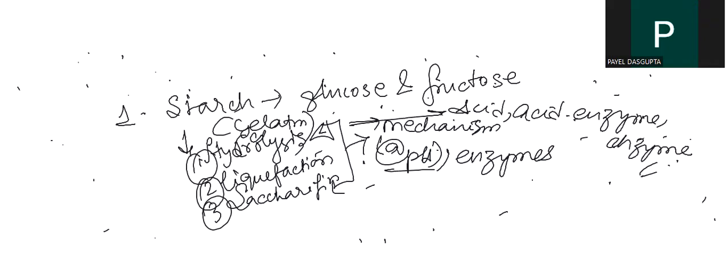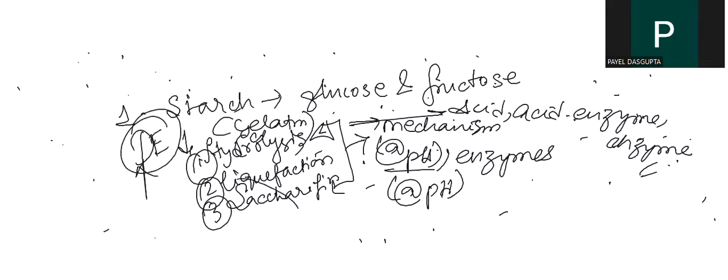Then, what are the enzymes responsible for liquefaction? Same with saccharification: what are the time and temperature constraints? And the main thing, what is dextrose equivalent, and what do you understand by that? Then saccharification at its pH, from the last step where we got glucose.